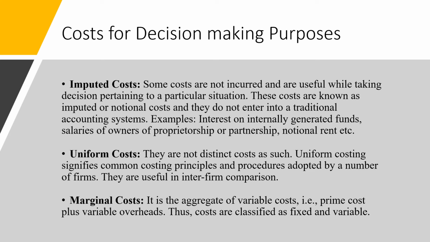Examples might be interest on internally generated funds, salaries of owners of proprietorship or partnership, like that. So these are the examples of imputed costs where we are actually not paying something, but they are important when we take decisions. The next one is uniform cost.